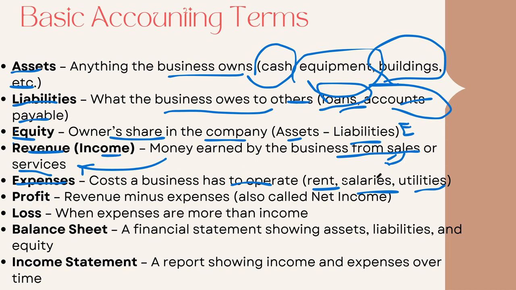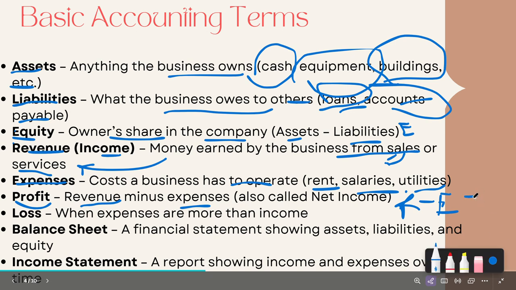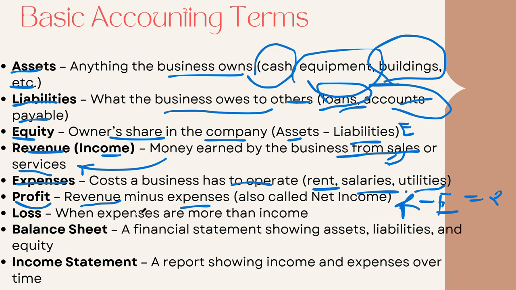And you know there are various expenses, but these two or three are the important ones. So profit is revenue minus expenses. When revenue minus expenses, what comes? It comes to profit. Revenue minus expenses is also called net income.